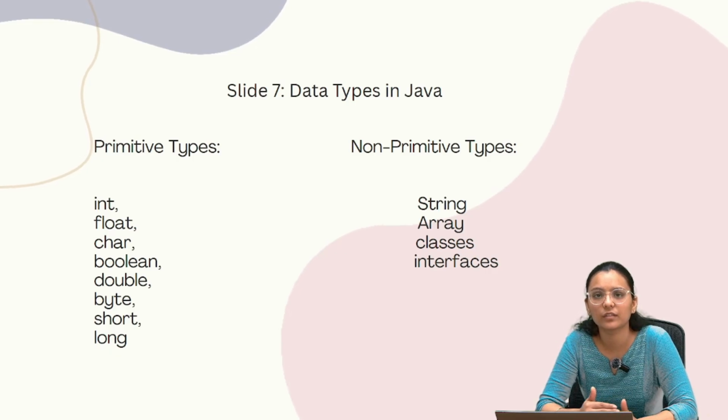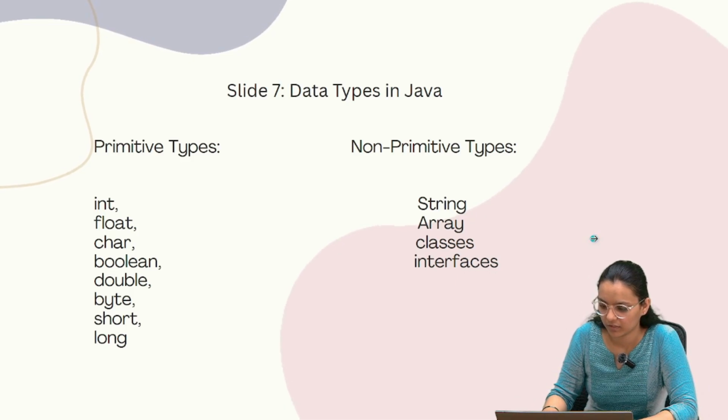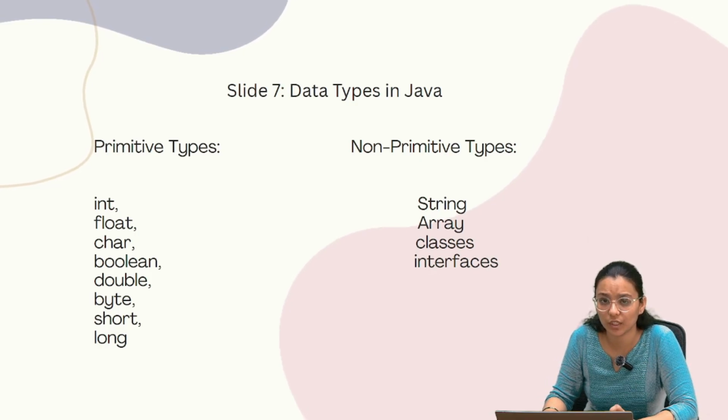Then double having the default value is 0.0. Float having the default value is 0.0. String having the default value is null. Okay. So these are the default values we have to remember.